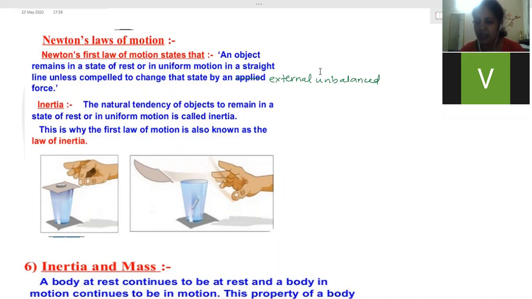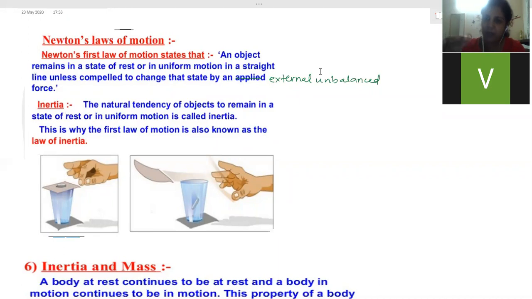Our full body, the person is standing, so our legs and feet are in contact with the bus. When the bus starts moving, the bus has applied force on our lower part, that is, on the legs. So the legs will move along with the force, because force has been applied on it and an unbalanced force is acting. So it will move along with that. But what happens to the upper part? Has anyone applied force on the upper part in the initial stage? No, ma'am. No.